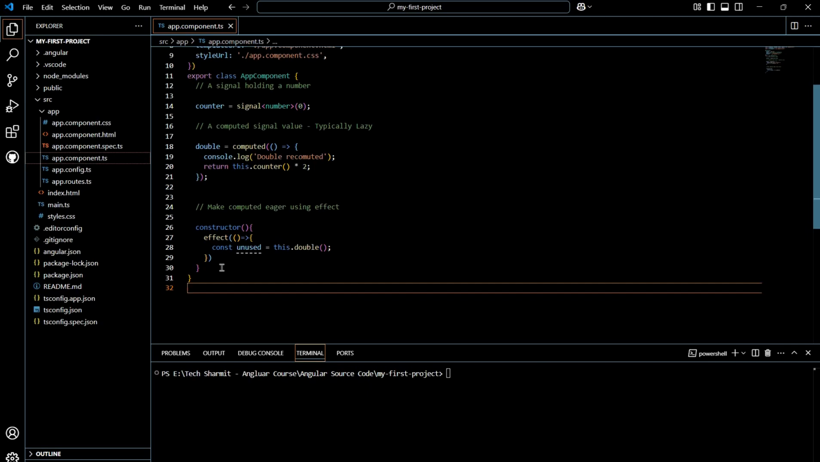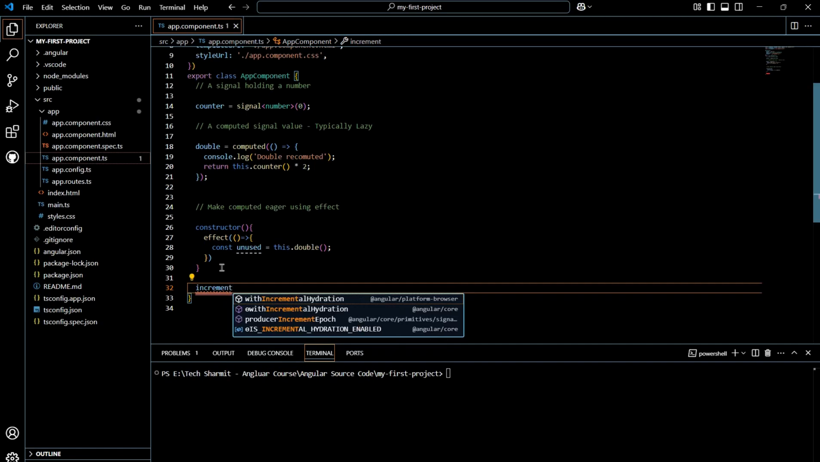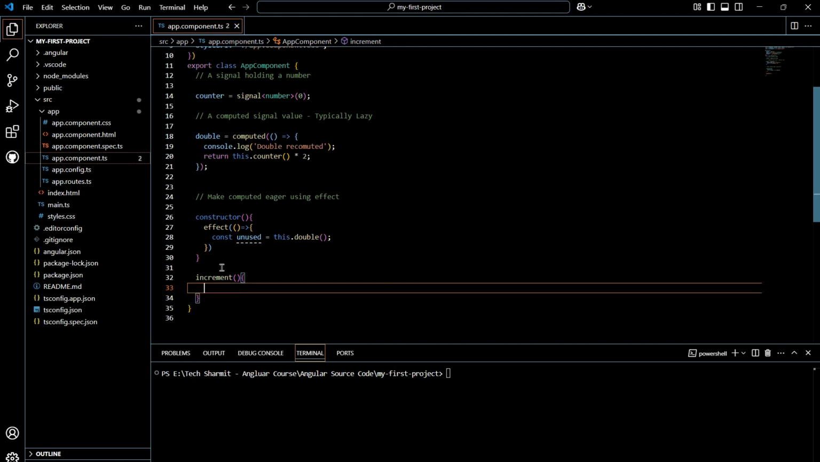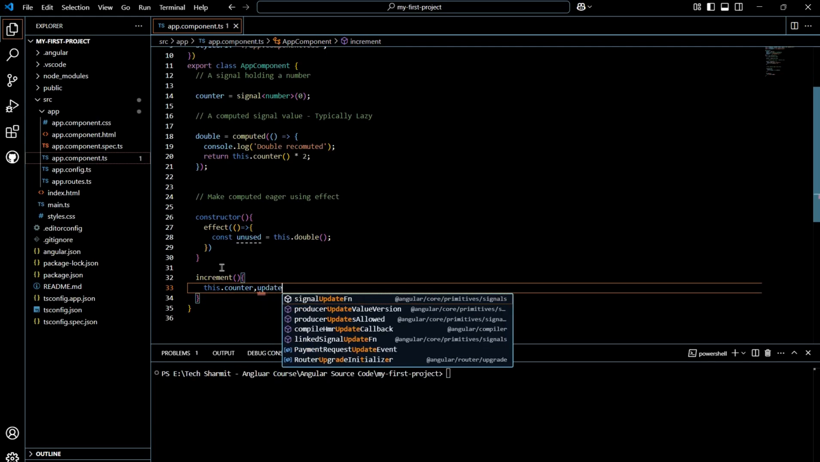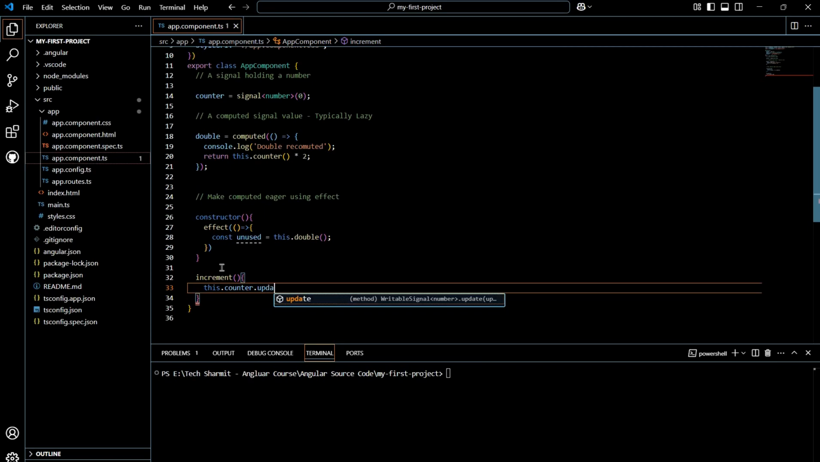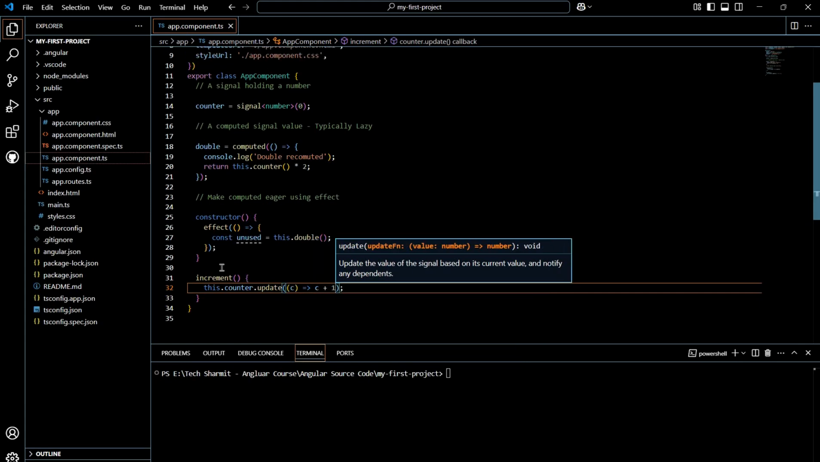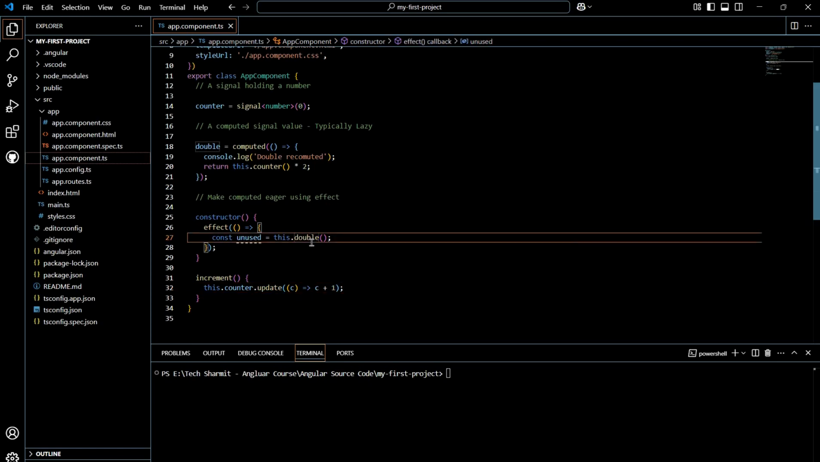Now after this, we will simply add another function which will help us to increment the value. So we will write increment, and inside this we will write this.counter.update(c => c + 1) and save it. Okay, so we have added this thing. This is just a variable. What it will do is increment the value and we will get the output. Clear? Now you can save it, and after saving, let's run the application.